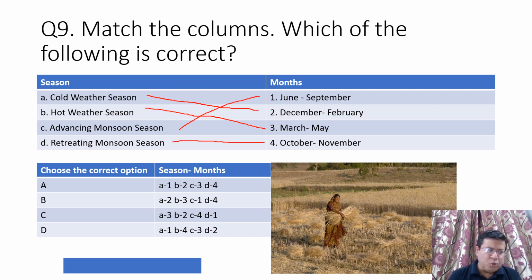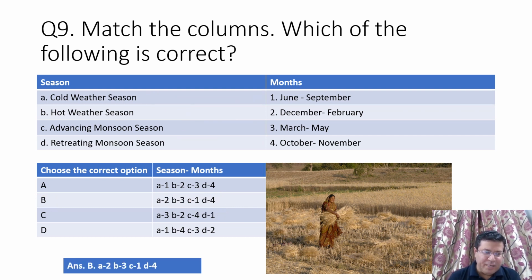Right? So C has 1, B has 3, D has 4 and A has 2. Now A 2, yes. B 3, yes. C 1, yes. And D 4, yes. So out of these four options, B option is our right answer. Okay. So that is why B option is our right answer.